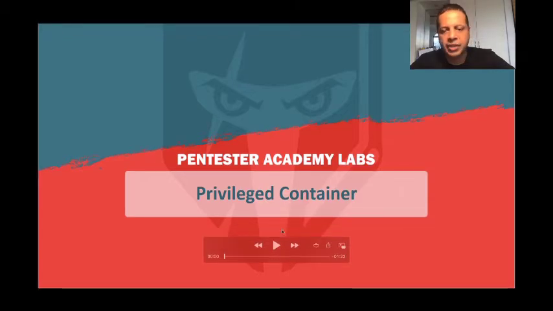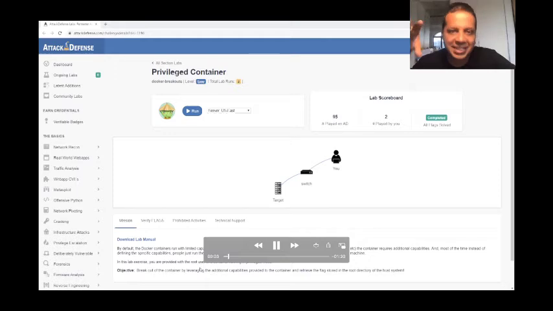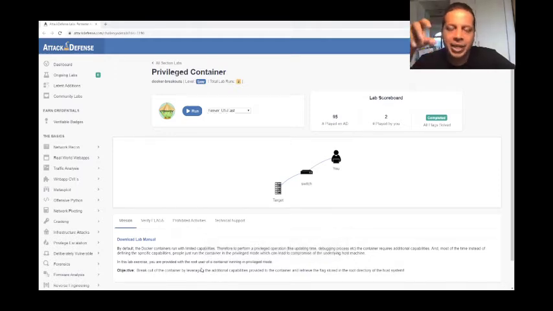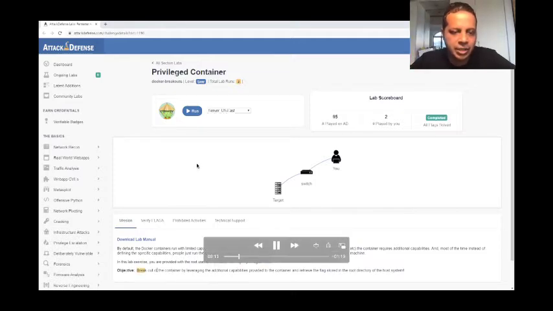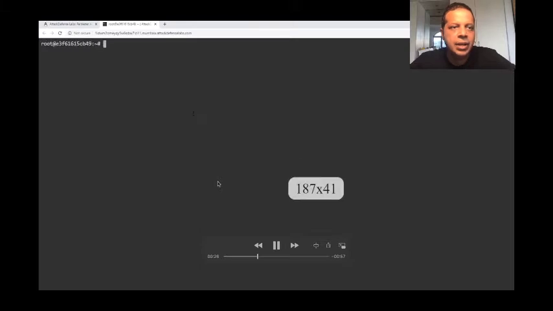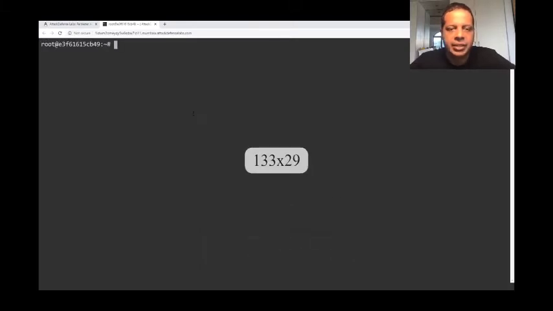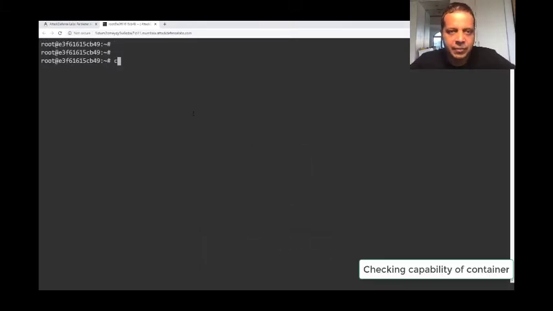In this demo, we are going to be a user who's dropped into a privileged container, and from that privileged container, we will see how we can break out. I'm just going to take you directly to once the lab has started. Okay, so the lab has started and now we are on a shell, and this shell is really on a privileged container. So let's check the capabilities of the container.